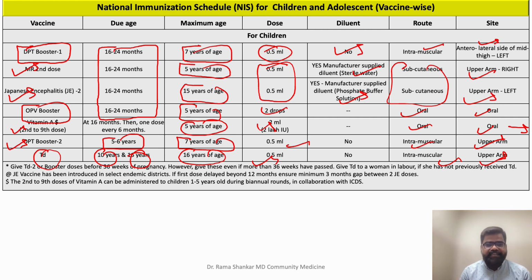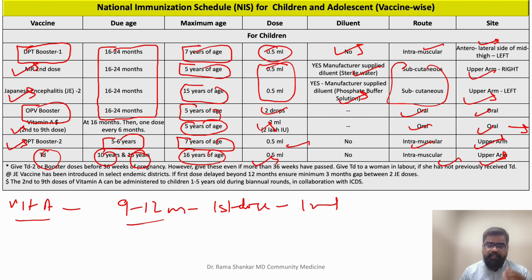Now, what has to be done? It's very important. Let's first finish vitamin A. As I said, you give the first dose between 9 to 12 months, which is 1 ml, students. Then after every 6 months till 5 years you have to give vitamin A. So if I consider the second dose at 18 months, I'll add 6 to all this.